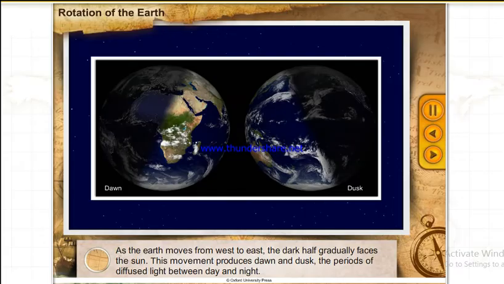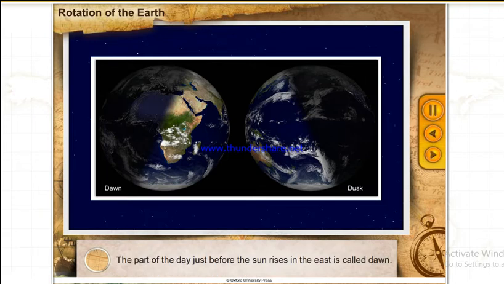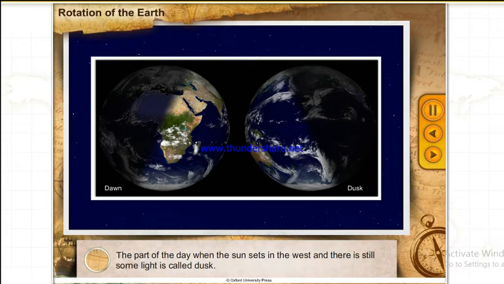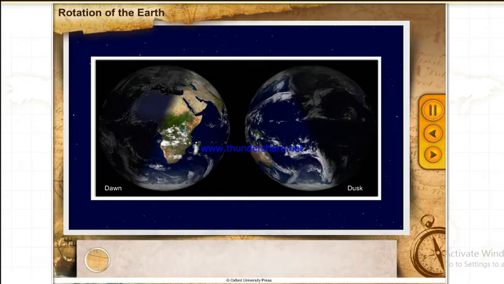As the Earth moves from the west to east, the dark half gradually faces the Sun. This movement produces dawn and dusk, the periods of diffused light between day and night. The part of the day just before the Sun rises in the east is called dawn. The part of the day when the Sun sets in the west and there is still some light is called dusk. Can you give another word for dusk? Another word for dusk is twilight.